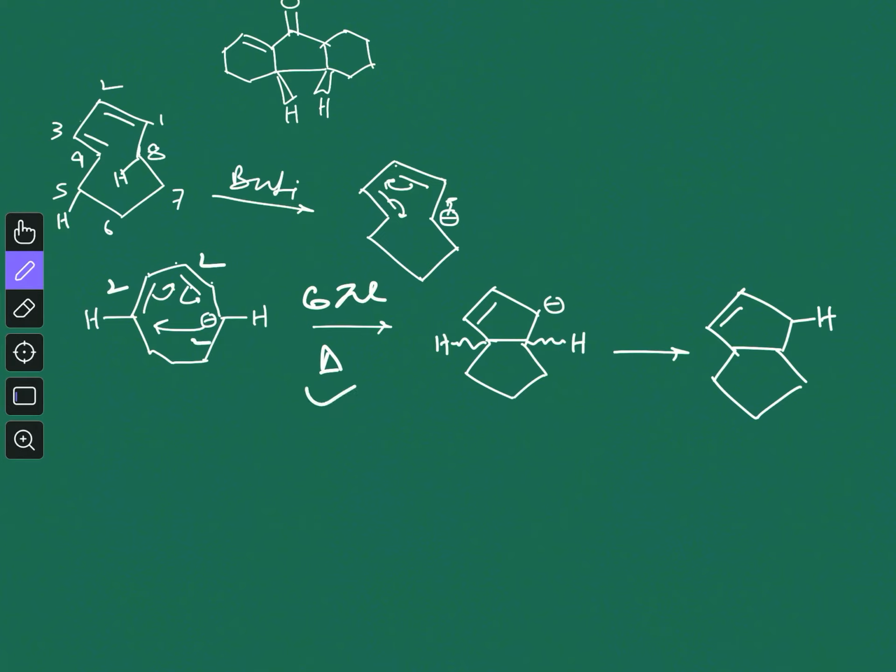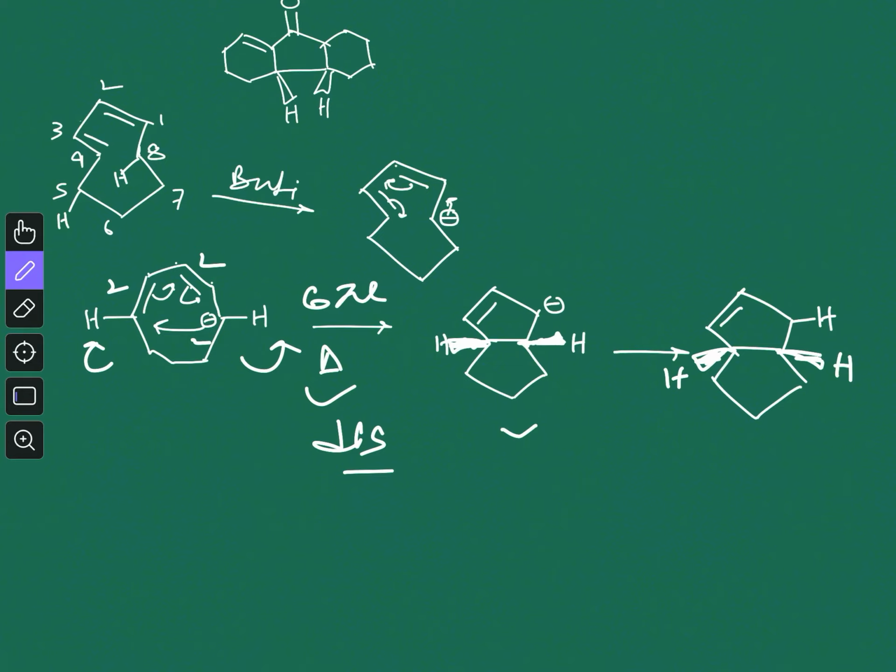That means it is a disrotatory ring closing. Disrotatory, so one will be anti-clockwise and another clockwise, and you will have both hydrogens on the same side. They will either be both above the plane or both below the plane. So this will be the correct stereochemistry. So you can see the similarity between this reaction and the Nazarov cyclization, and that's why I mentioned it here. This kind of question generally comes in exams like CSIR or other competitive exams.